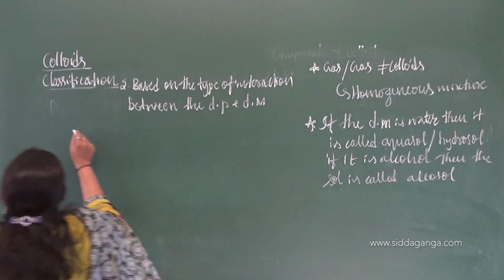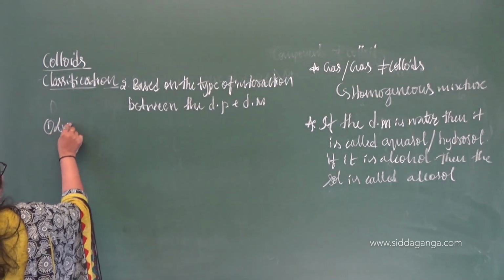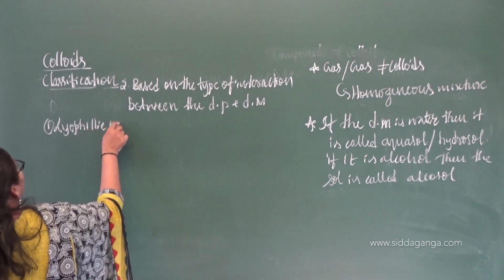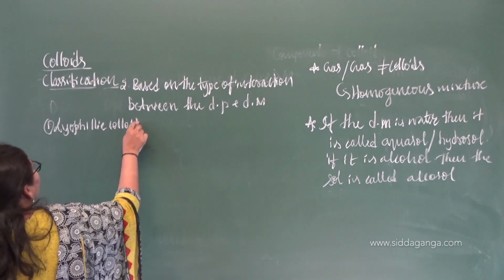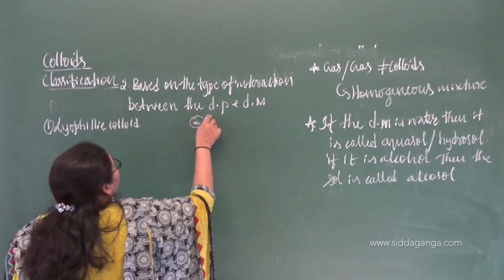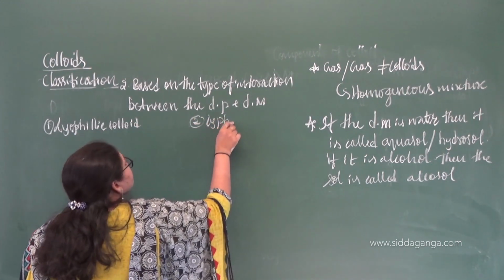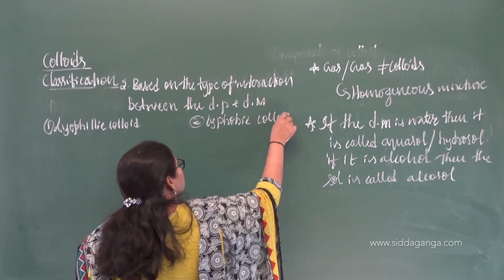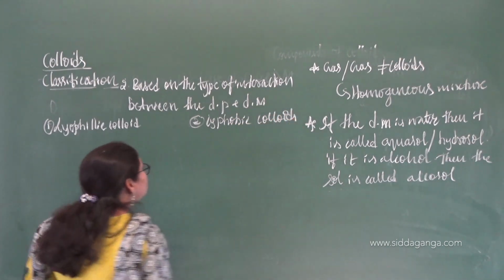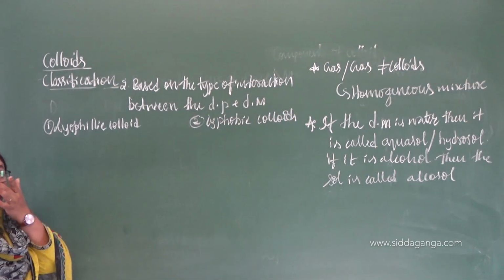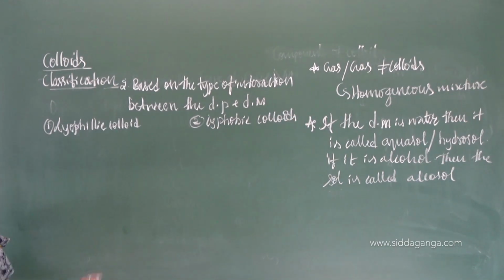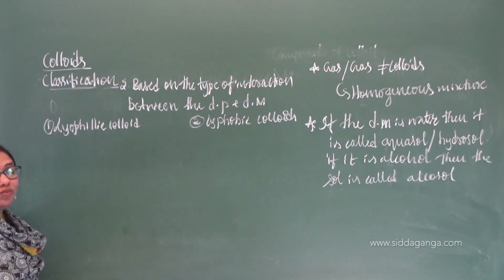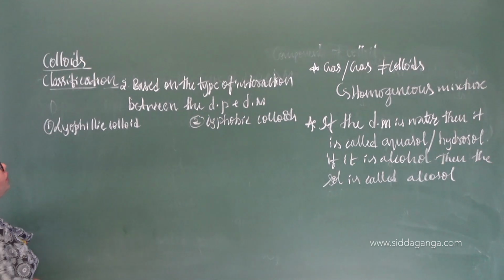The first one is called lyophilic colloid, and the second one is called the lyophobic colloids. You can use the terms lyophobic sols, lyophilic sols. So here, on what basis? Based on what type of interaction between the dispersed phase and dispersion medium, right?